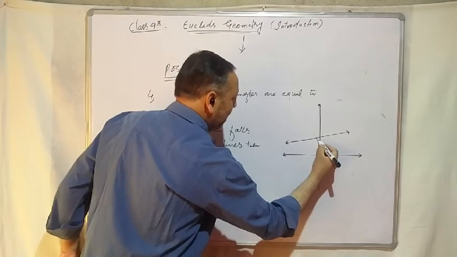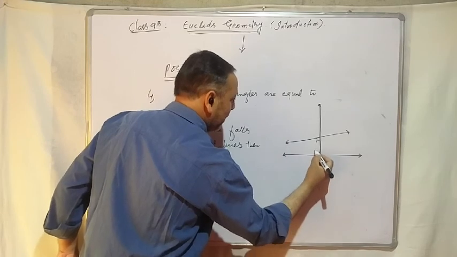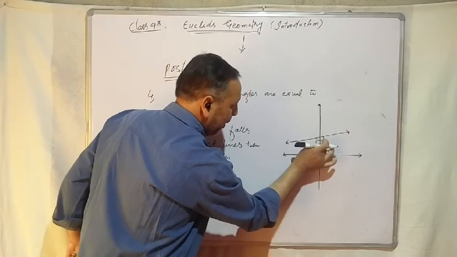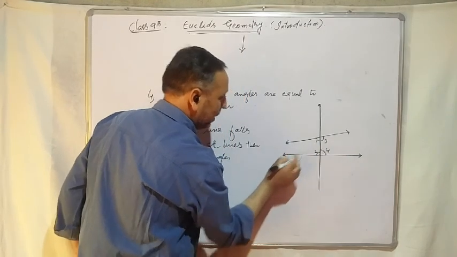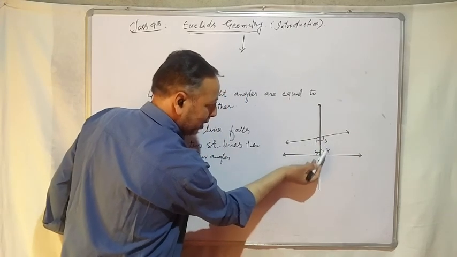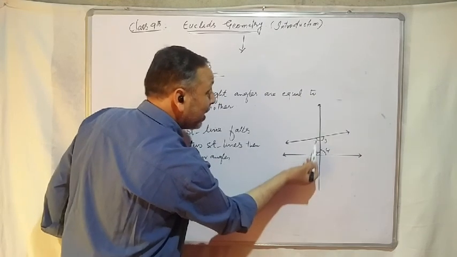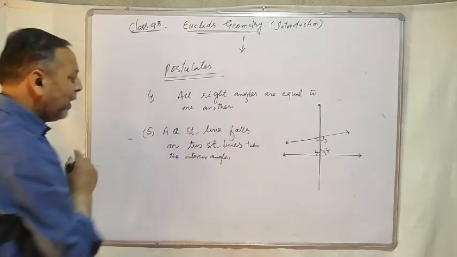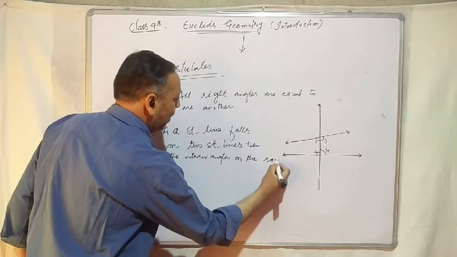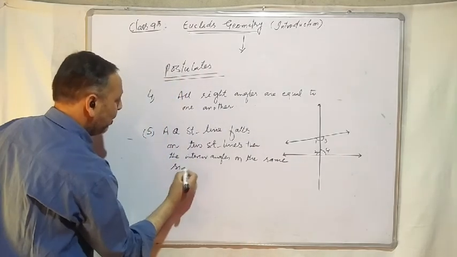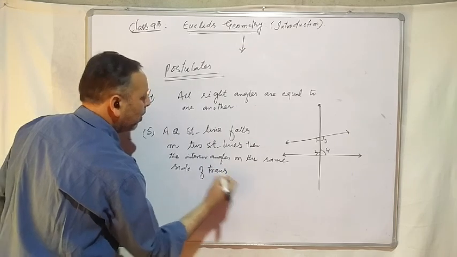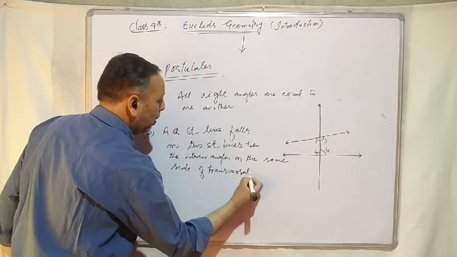So that means this angle, let me name this as angle 1 and this as angle 2. These are interior angles. And this as angle 3 and this angle as angle 4. These are all interior angles on the same side of transversal. Angle 1 and angle 2 on the left side of transversal, and angle 3 and angle 4 on the right side of transversal. These are called interior angles. Then the interior angles on the same side of transversal, taken together,